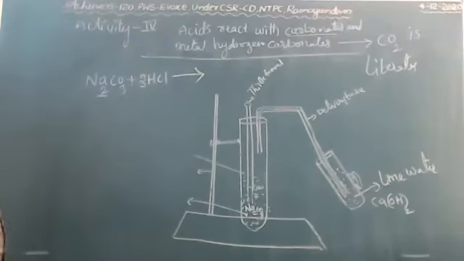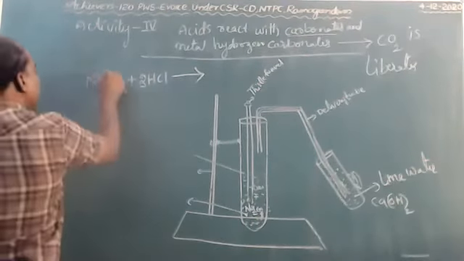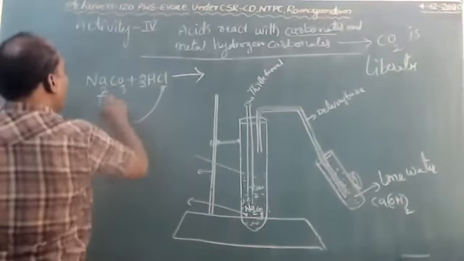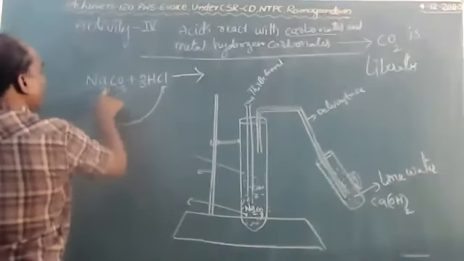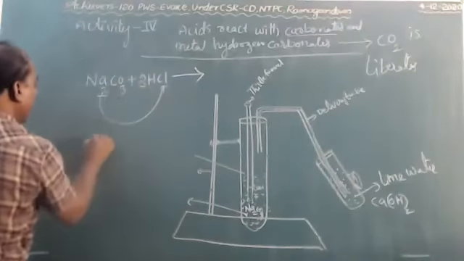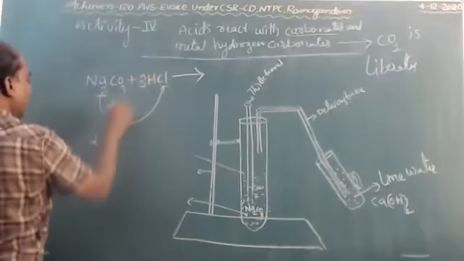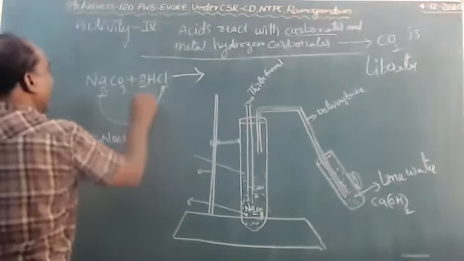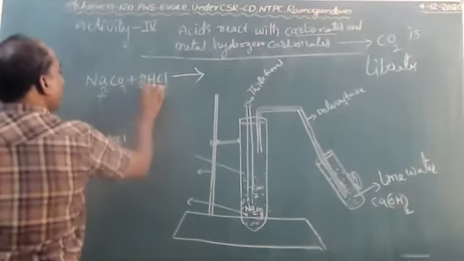Take the common 2: Na reacts with chlorine, Na plus Cl gives NaCl. It is completed. Now here 2 hydrogens will be there.